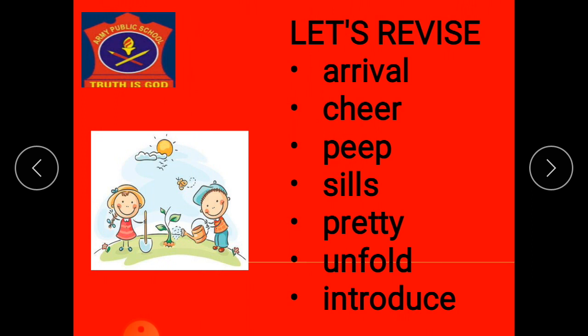So now let's revise the wow words which we have learned in this poem. First is arrival. It means to reach or to come to a certain place. Second is cheer. It means joy or happiness. Next we have peep. It means to look quietly or to silently look from a distant place. Then we have sills. It means the edges of the windows. Then we have pretty. It means beautiful. Unfold. It means to open, to spread out, bloom or grow. Then we have introduce. Introduce is to announce.